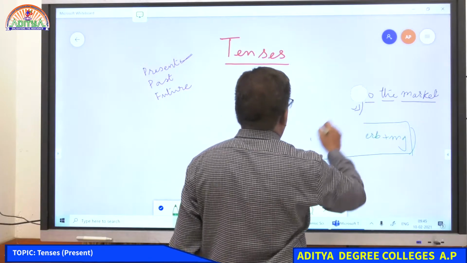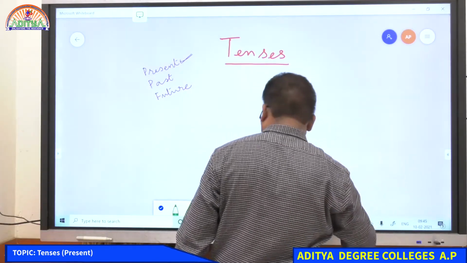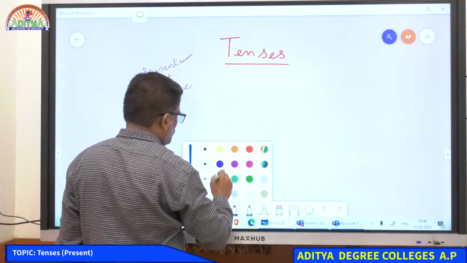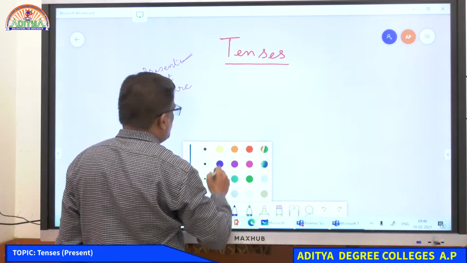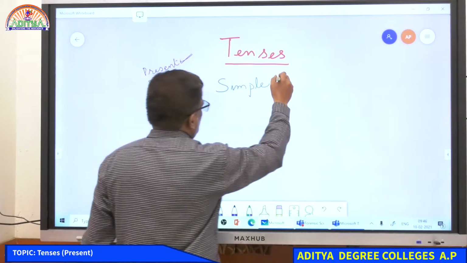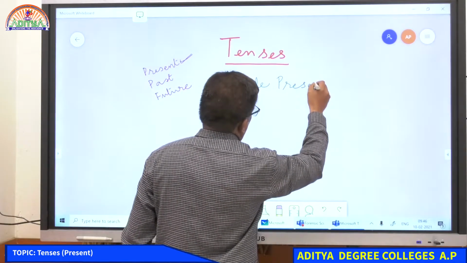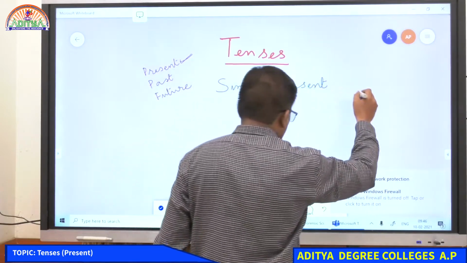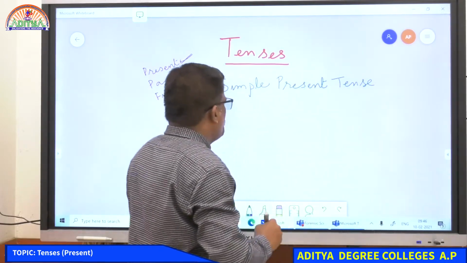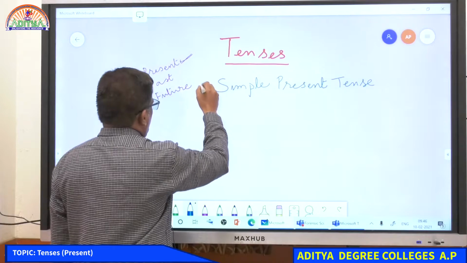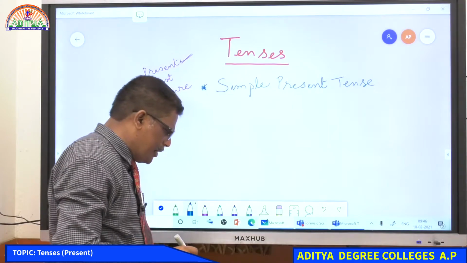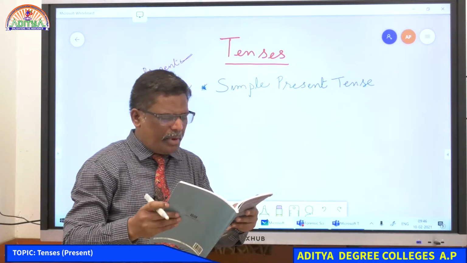So, first we shall see simple present tense. Simple present tense. We are seeing the first one. There are different categories in present tense. One category is simple present tense.